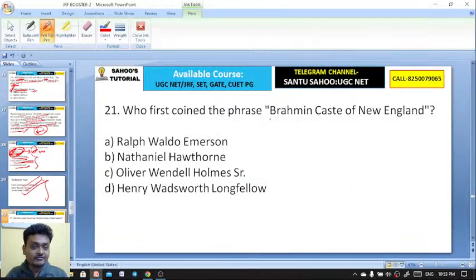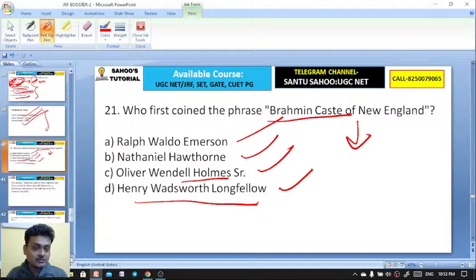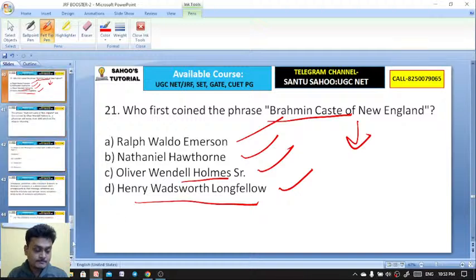Who first coined the phrase Brahmin caste of New England? Ralph Waldo Emerson, Nathaniel Hawthorne, Oliver Wendell Holmes Sr., Henry Wadsworth Longfellow. Who coined the Brahmin caste of New England? So what would be the right answer here?